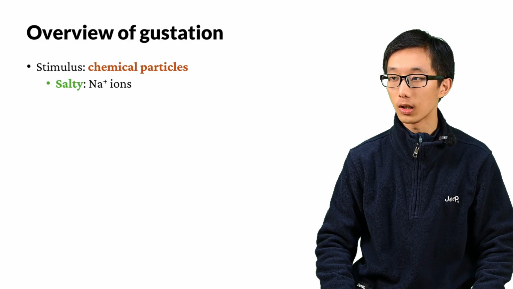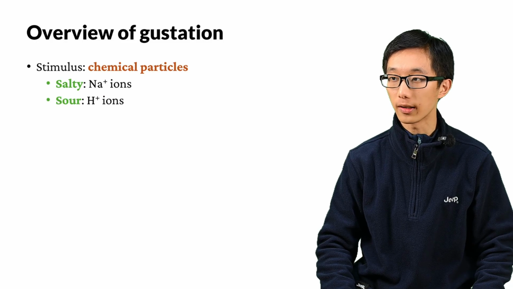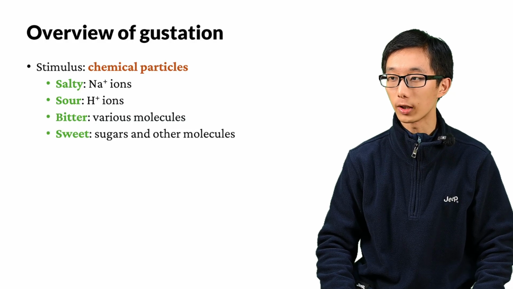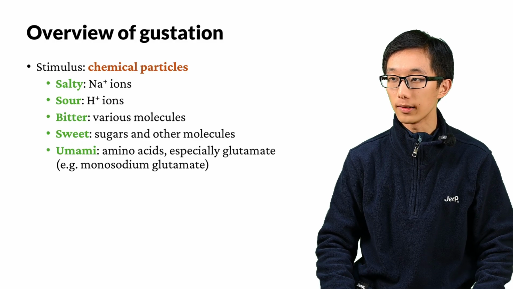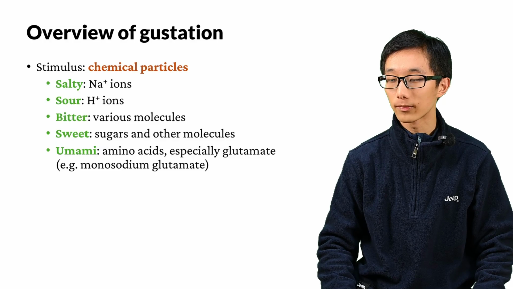For the salty taste, we taste sodium ions. For sourness, we taste hydrogen ions. For bitterness, there are various molecules that trigger this sensation. Usually, these molecules are toxic for us, bad for our health, so that's why we sense it as bitter so that we don't eat it. Sweetness is triggered by sugars and some other molecules, while umami is usually triggered by amino acids, usually glutamate. For example, monosodium glutamate is an additive that we usually use to make our food taste better.